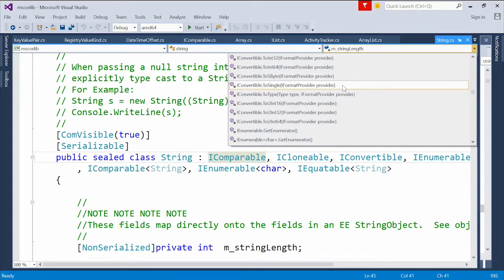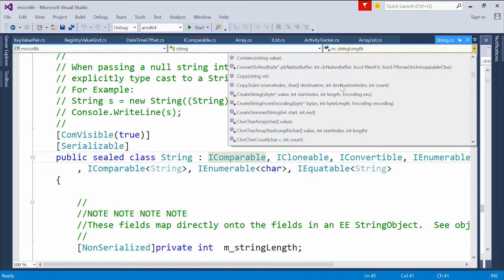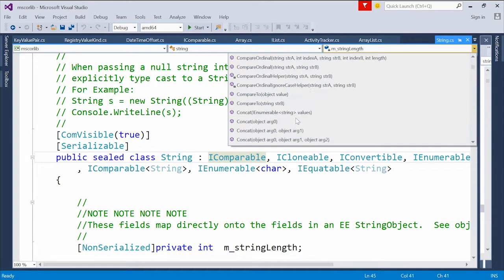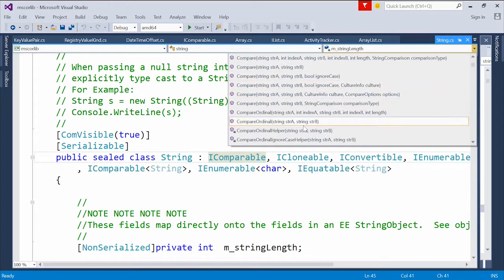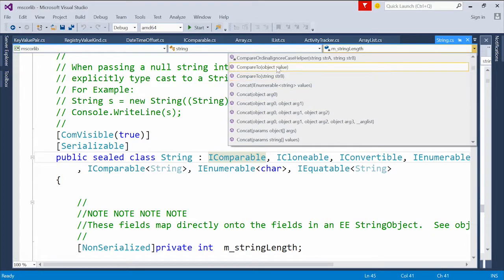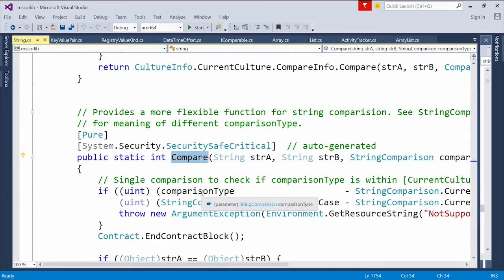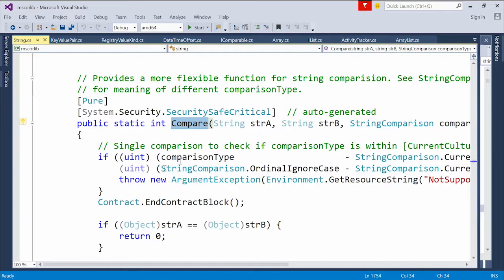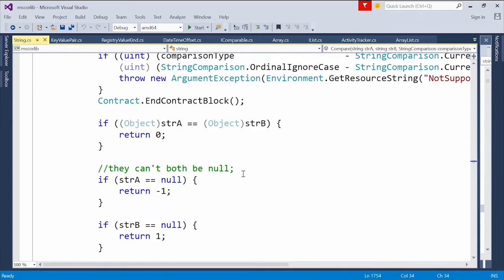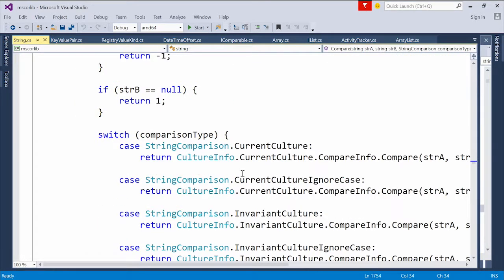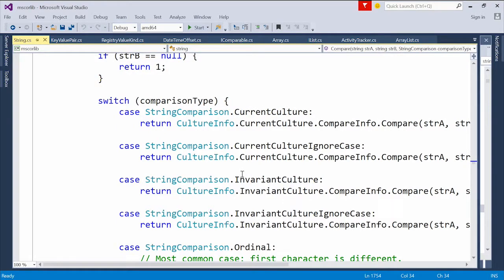Right. So if we look at the CompareTo on string, which I just brought up as you were going through some of that description. So we can go to CompareTo, and it's going to see, all right, is this comparable? If not, is this a string? If not, then we're going to dive into this overload of this method that compares it to something else that's a string. We're going to see if they're null, do some simple things there. Then we're going to see what kind of comparison. Are we looking at culture here?